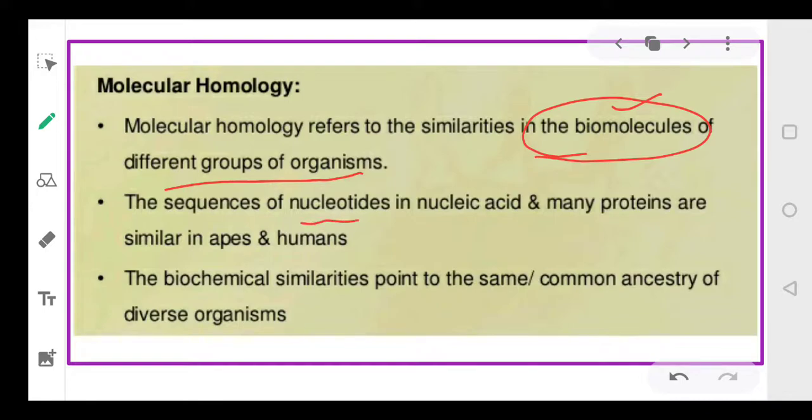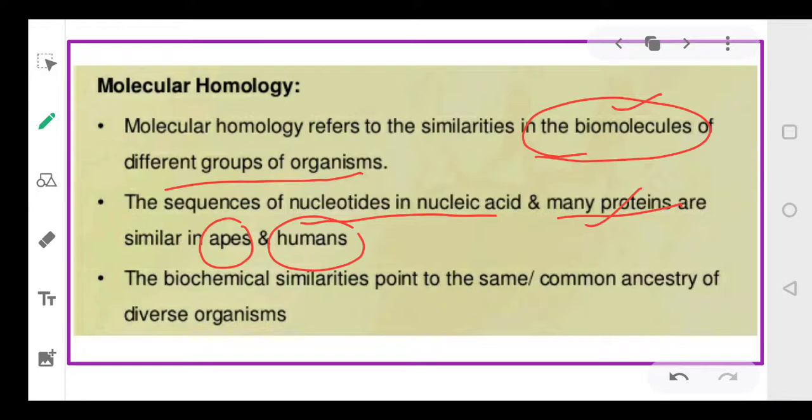Like the sequence of nucleotides in nucleic acids and many proteins, they are similar in apes and human beings. If we compare human beings and apes, we find similarity in the nucleotide sequences found in nucleic acids, and many proteins are similar.